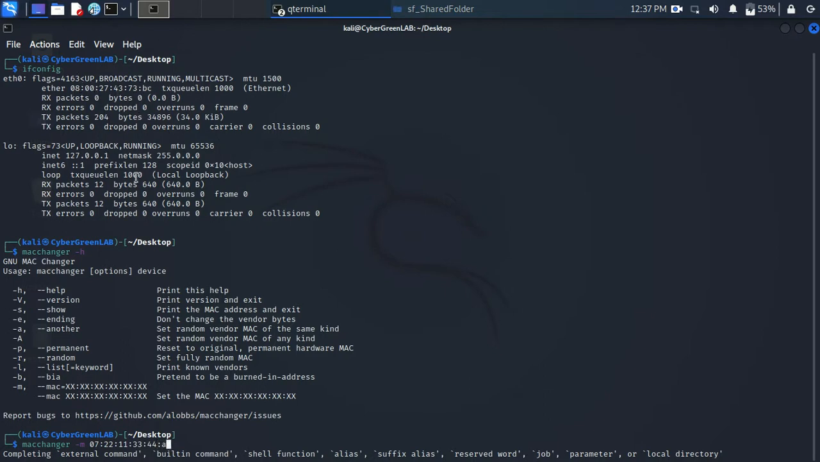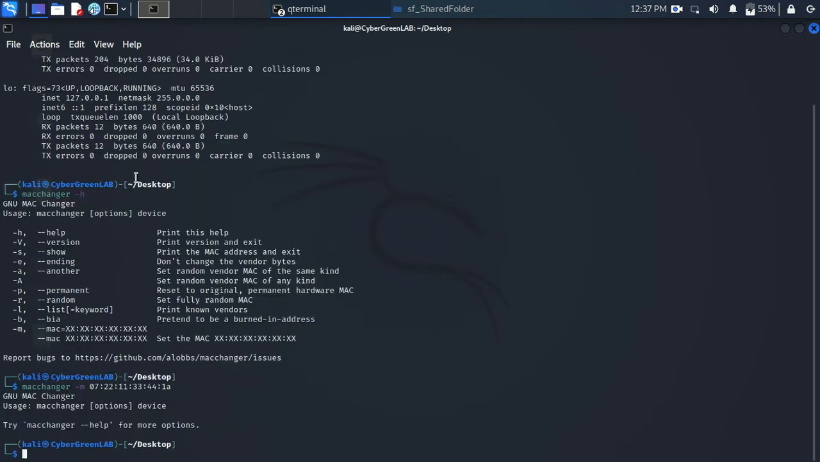Let me now say AB A1A. Sorry, I missed something here. So I think the command is not correct. So let me change it back to -mac equal to. You can see the example that is being given to us here. We have to follow the same.